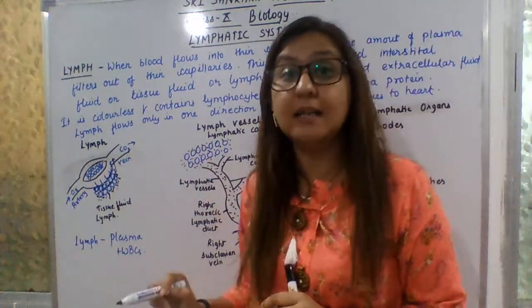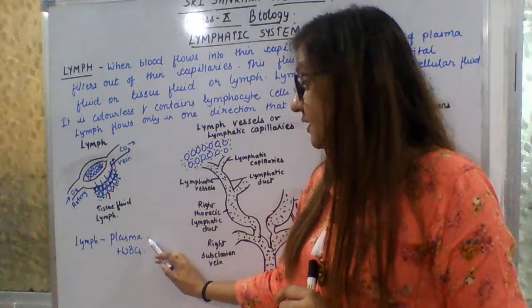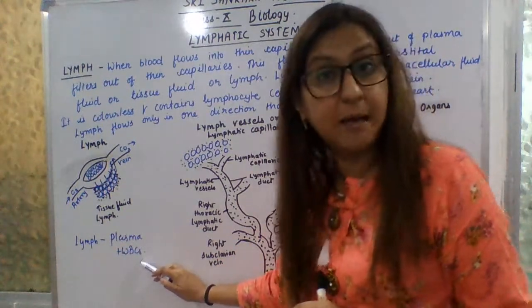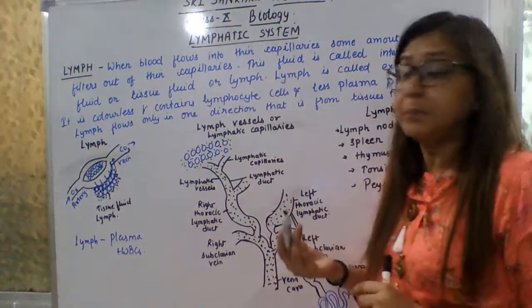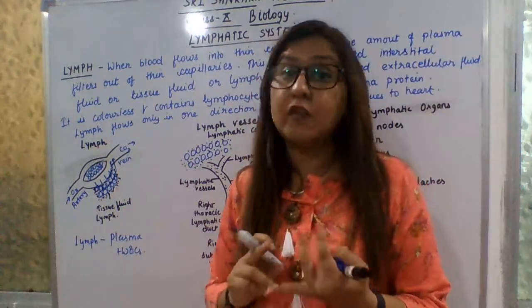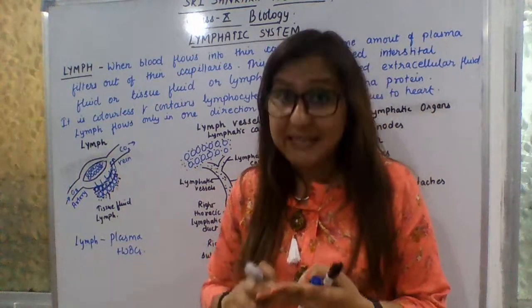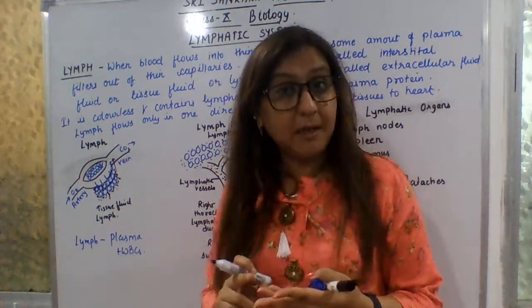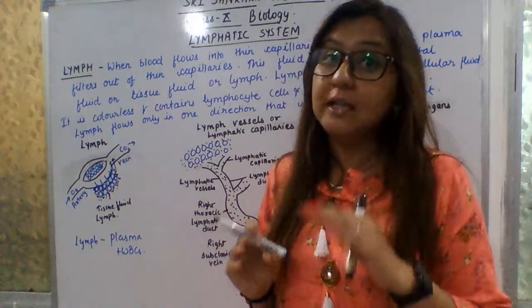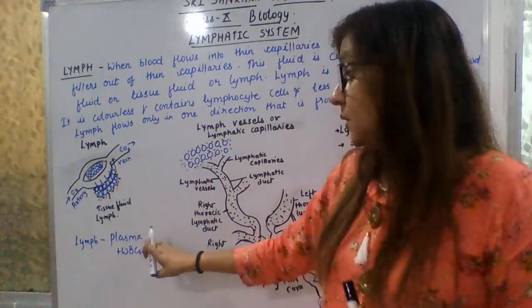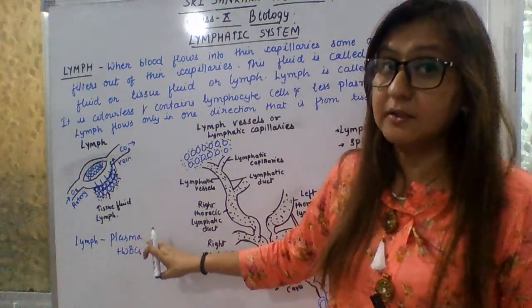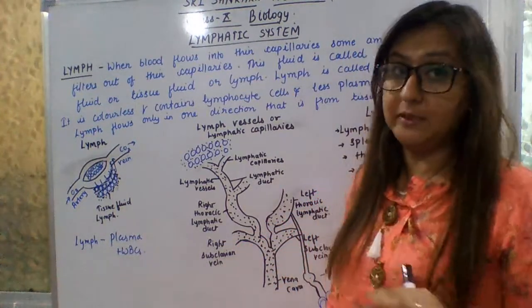That is called the lymph. The lymph comprises plasma and WBC. The blood comprises RBC, WBC, platelets and plasma, but the lymph is devoid of RBCs and platelets. So the lymph consists of only plasma and WBC.